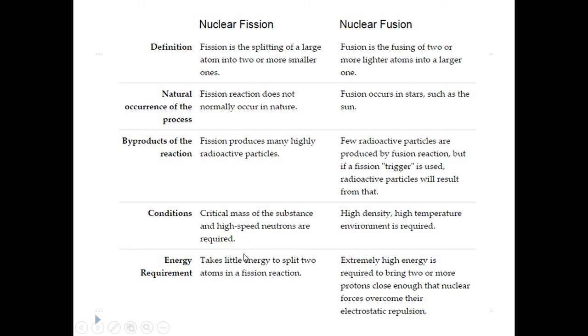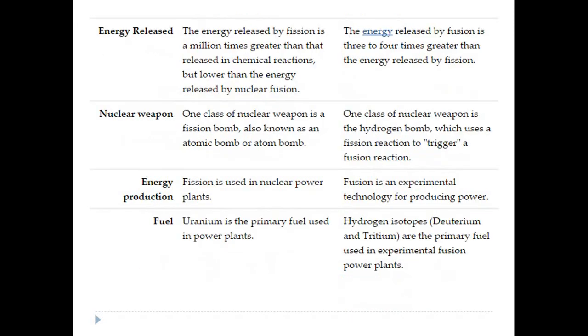Okay, then the energy requirement. If splitting is there, then a very small amount of energy is required for that, and of course there is no extra arrangement for that. But in order to have the nuclear fusion reaction, we need to apply high energy so that it will compensate the electrostatic repulsion. So to overcome the repulsion between two positive nuclei, we need to apply a high amount of energy, so that combination will be possible. Okay.